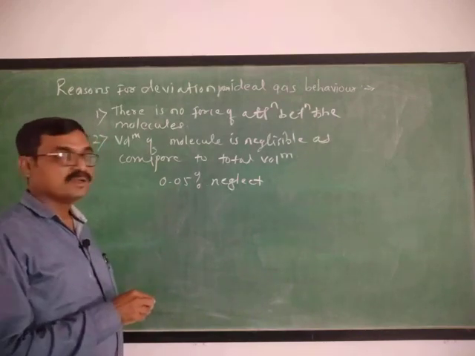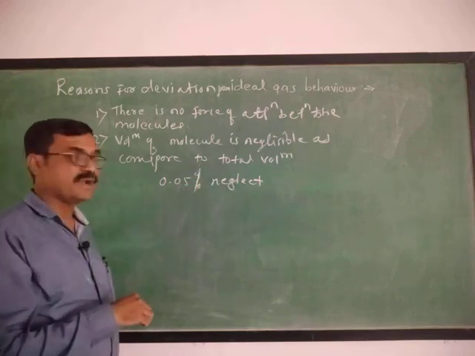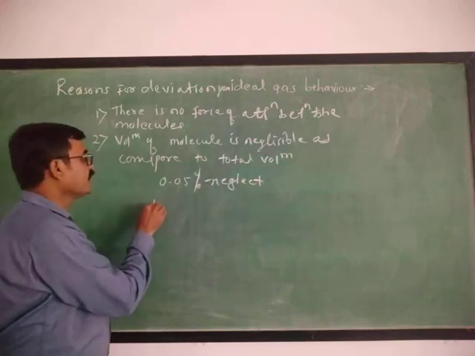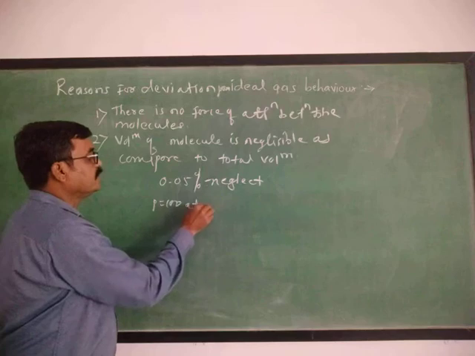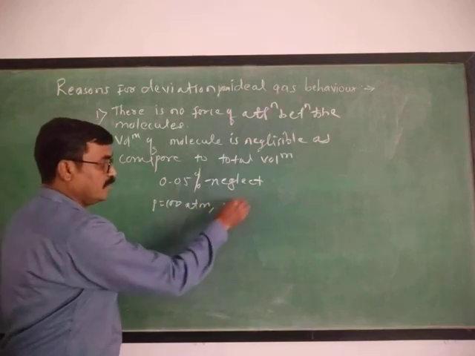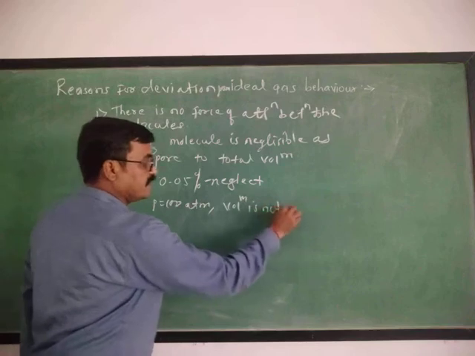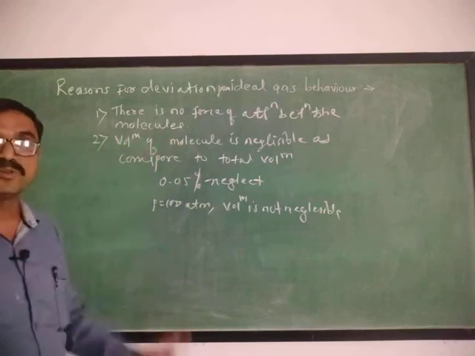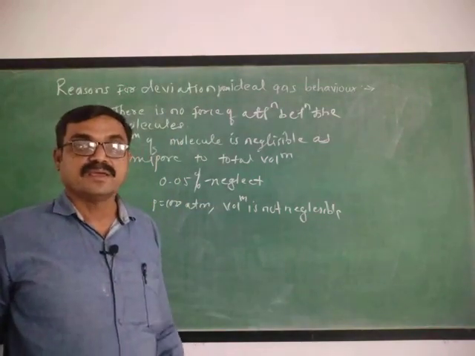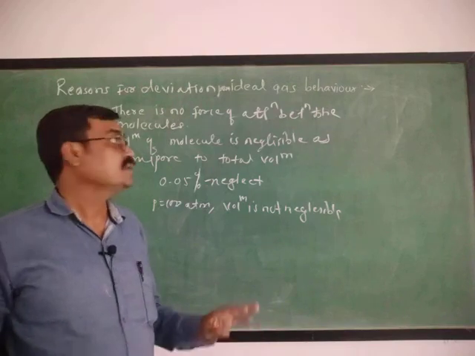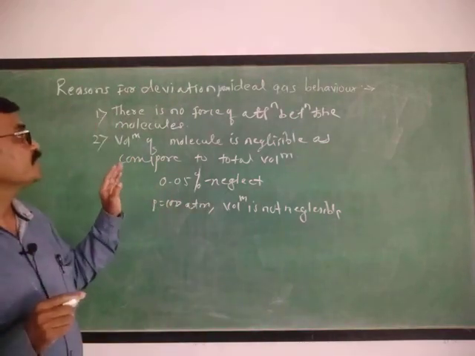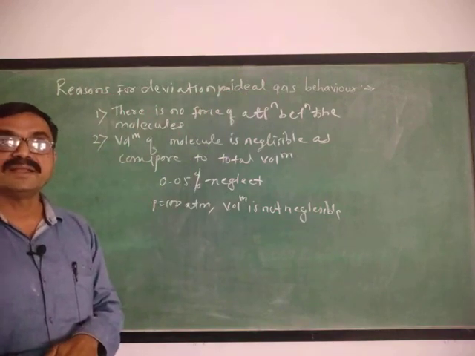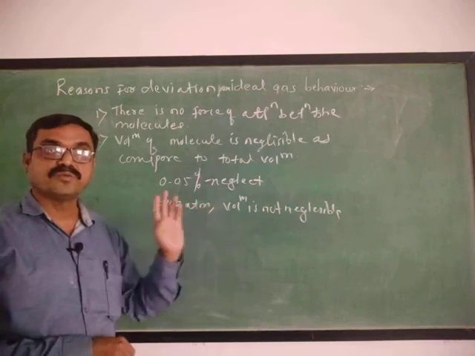Means at low pressure the volume of a single gas molecule is 0.05%, it may be neglected, but at a high pressure, say at 100 atmospheres, this volume is not negligible. Means both these postulates are faulty. These are the reasons for the deviations of real gases from ideal gas behavior, due to these two faulty assumptions.